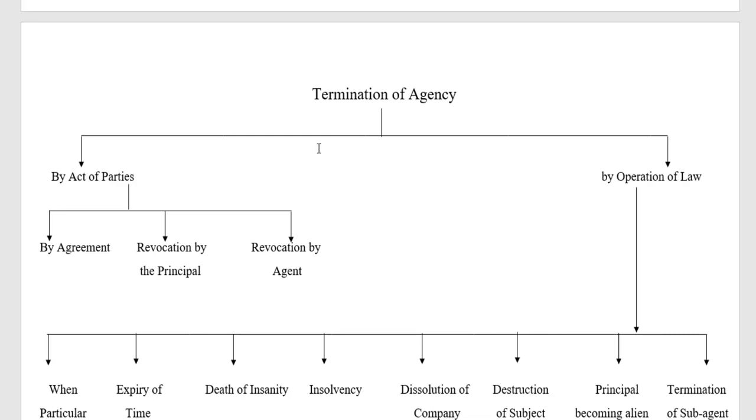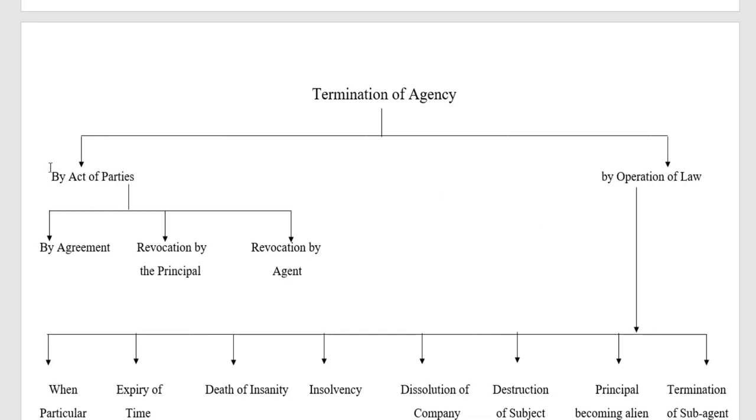And one more context here: the termination of agency can also take place by operation of the law. So let us see this termination of agency. The termination of agency may be by act of parties or by operation of law.